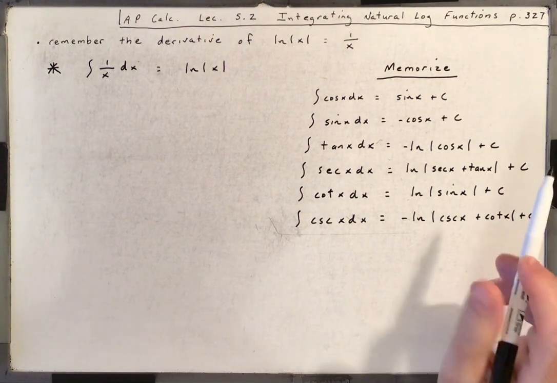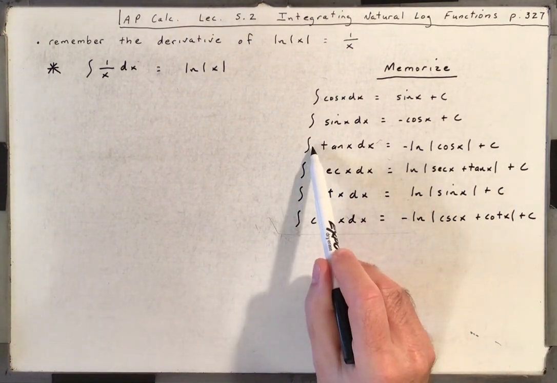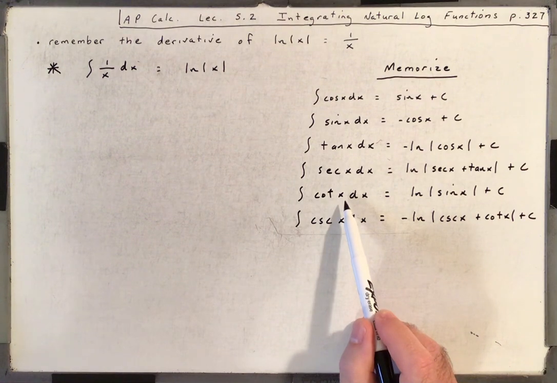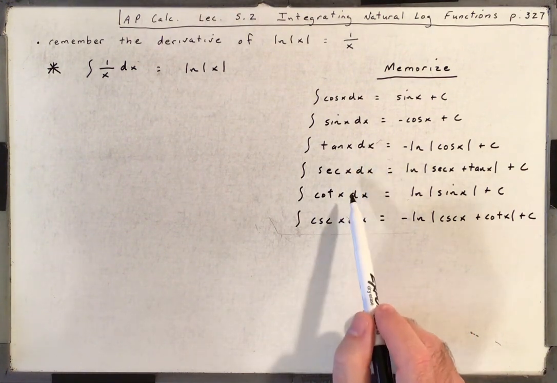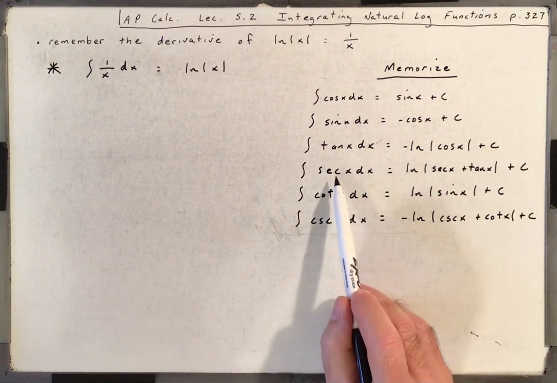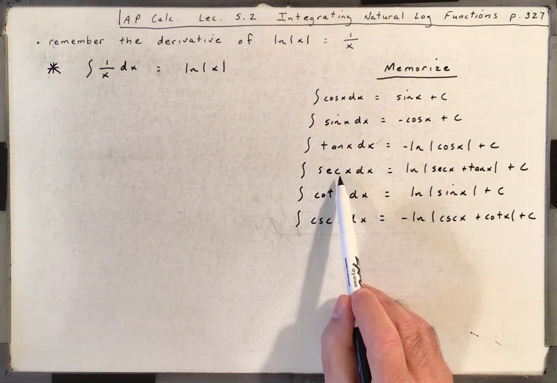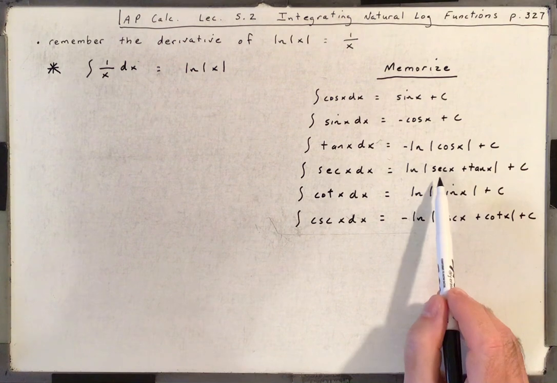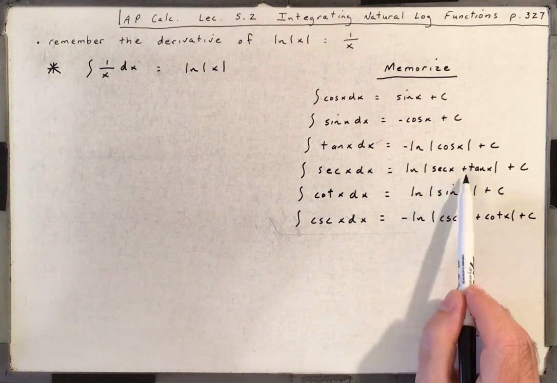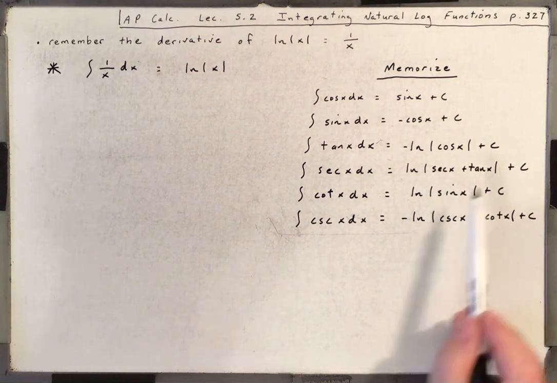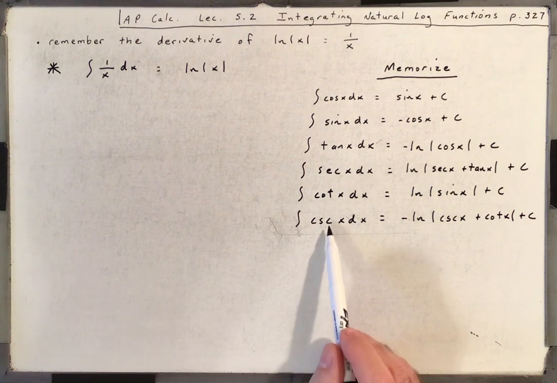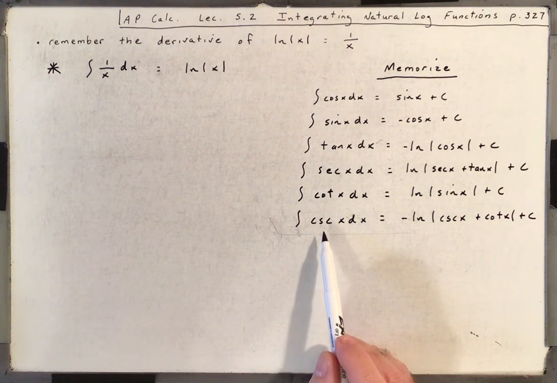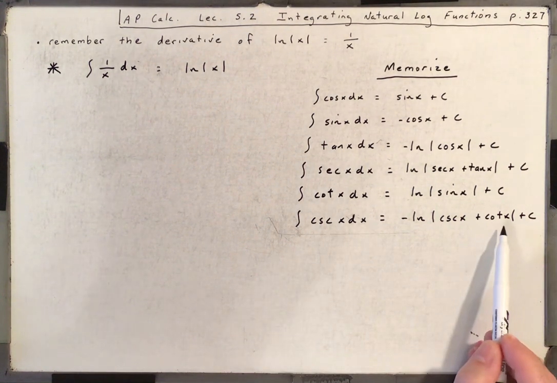Now, you're just going to have to memorize tangent x, cotangent x, and I'll show you how we get tangent x in a minute. You know the derivative of secant x is secant tangent, so that kind of helps you memorize that it's the natural log of secant plus tangent. And the derivative of cosecant x is minus cosecant cotangent, right?